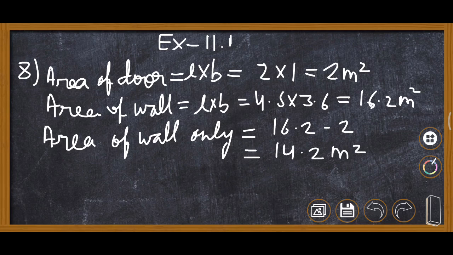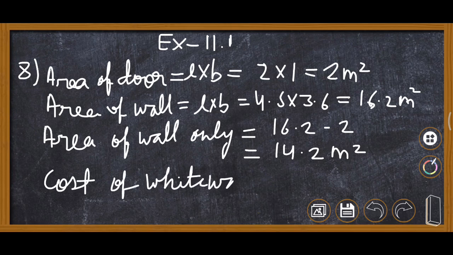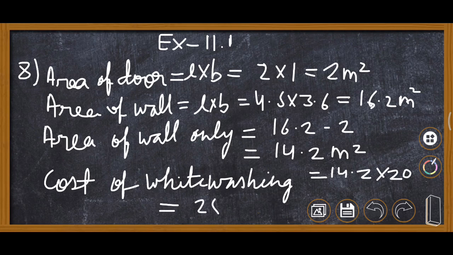Then here you can see 20 rupees per meter square. So cost of whitewashing, we will multiply 14.2 to 20, then here you can see it is 284.